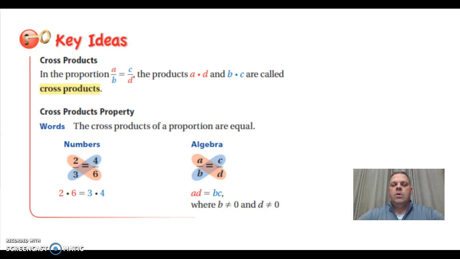The cross products of a proportion are equal. As you can see in our example, 2 times 6 is 12. That equals 3 times 4, which is also 12. In algebra terms, A times D does equal B times C, as long as B does not equal 0 and D does not equal 0.